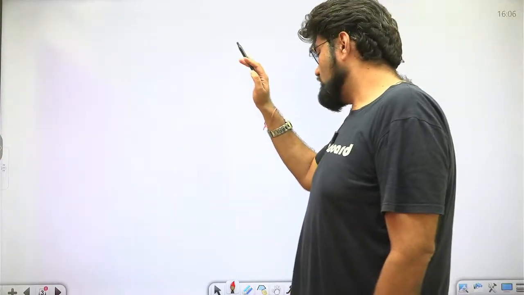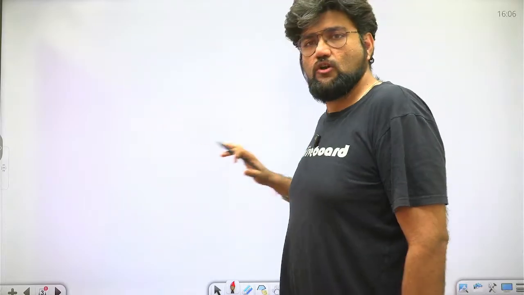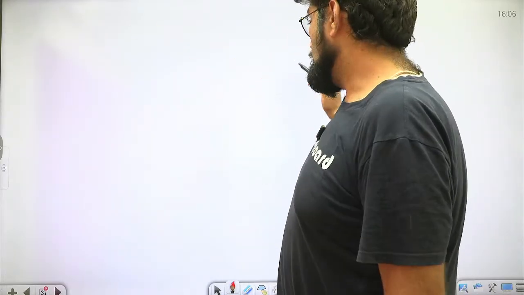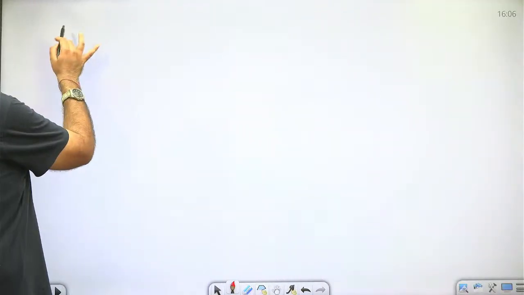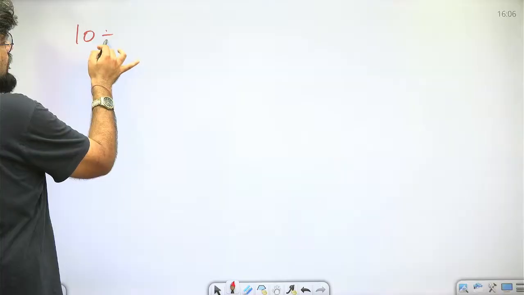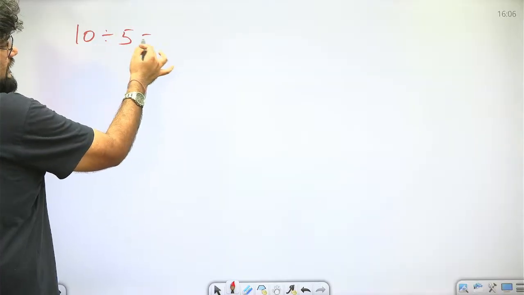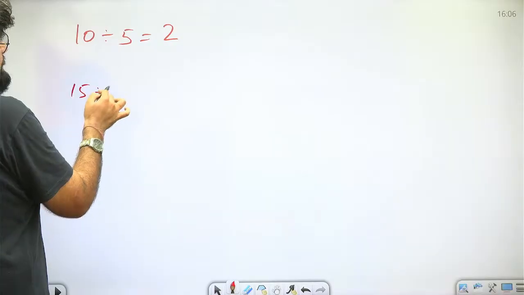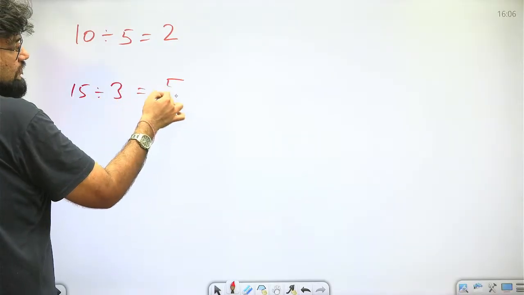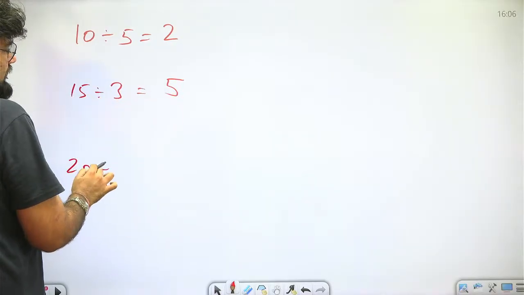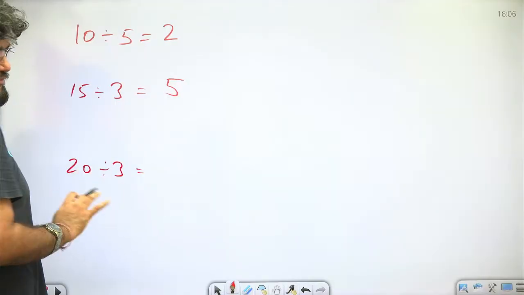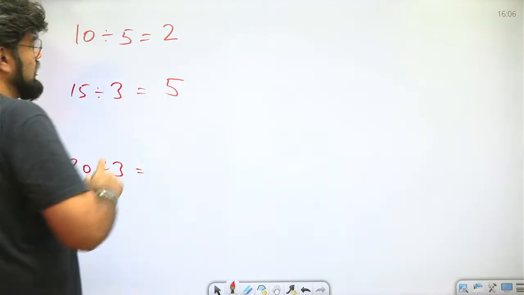So today we'll understand the complete concept of modulo division, and then we'll switch to some wonderful questions. So what exactly is modulo division? When I divide two numbers, let's say I'm simply dividing 10 by 5, I'll write the answer as 2. I'm dividing 15 by 3, so I'll write the answer as 5. I'm dividing 20 by 3, so now this is confusing for a lot of people. I'll come back to this. So why is this happening?